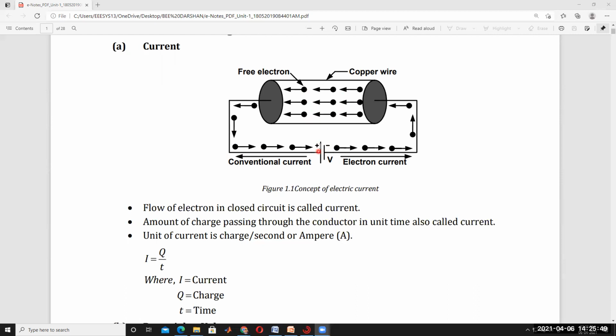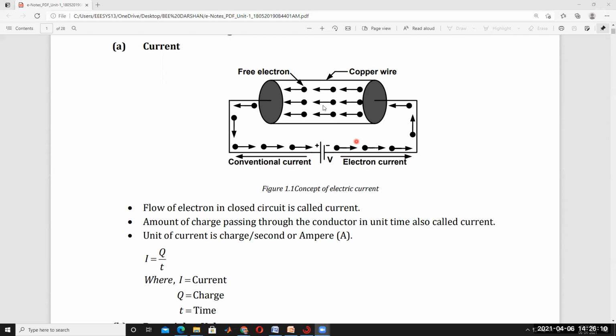If you are using an insulator instead, the insulator does not have free electrons. That's why the resistance is very high. It opposes the flow of free electrons. For insulators, resistance is very high.